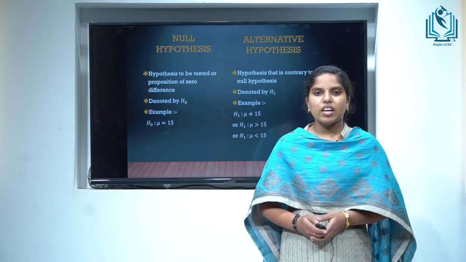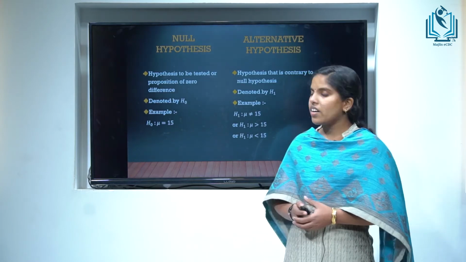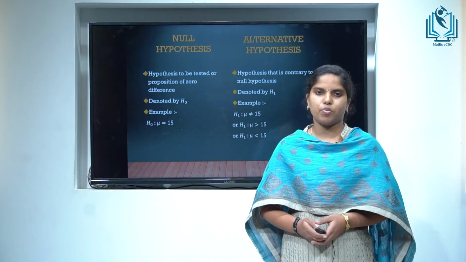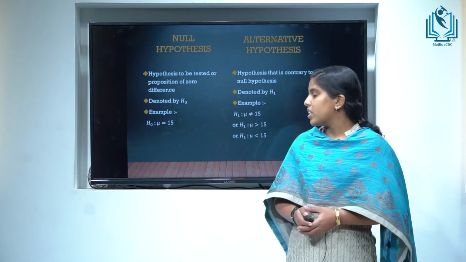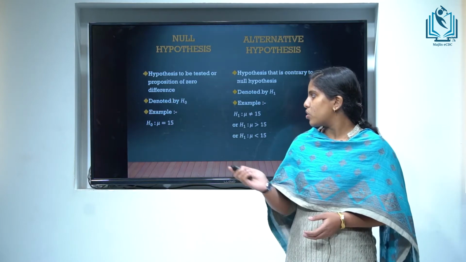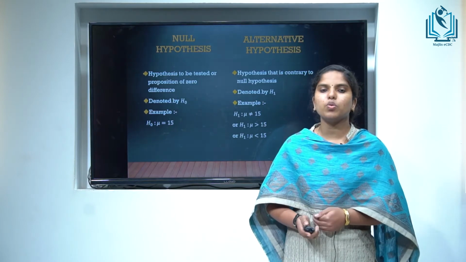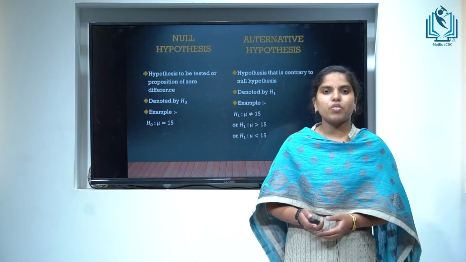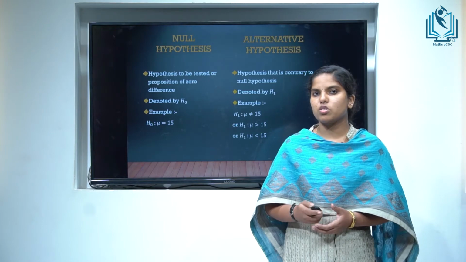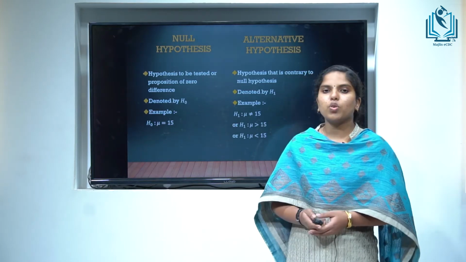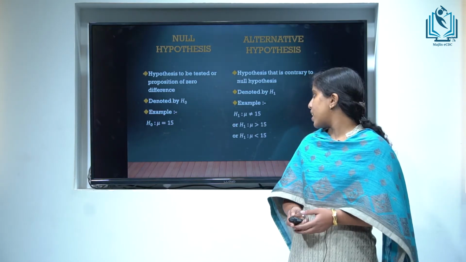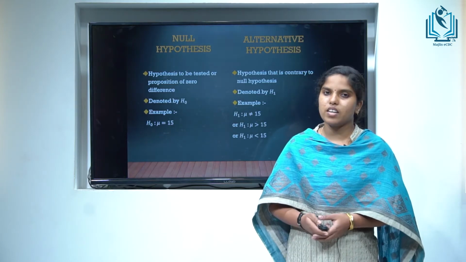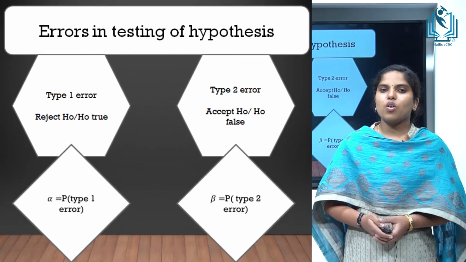called a null hypothesis. Then the alternative hypothesis is the hypothesis which is contrary to the null hypothesis, denoted by H1. For example, to the hypothesis H naught such that mu is equal to 15, there are three alternative hypotheses from which we can choose any one of them according to our test. H1 such that mu not equal to 15, or H1 such that mu greater than 15, or H1 such that mu less than 15.